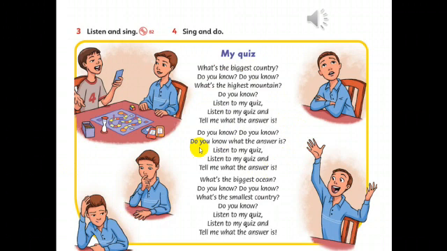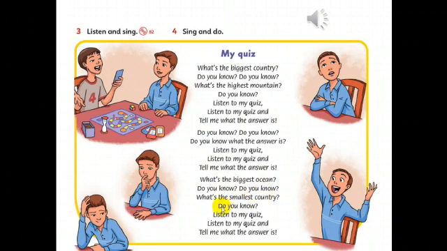He wants to know the answer, okay? He wants you to listen and know the answer. What's the biggest ocean? Do you remember? Here please underline the biggest, okay? The superlative form of big. Big, the biggest. ما هو المحيط الأكبر؟ Yes, the Pacific Ocean.